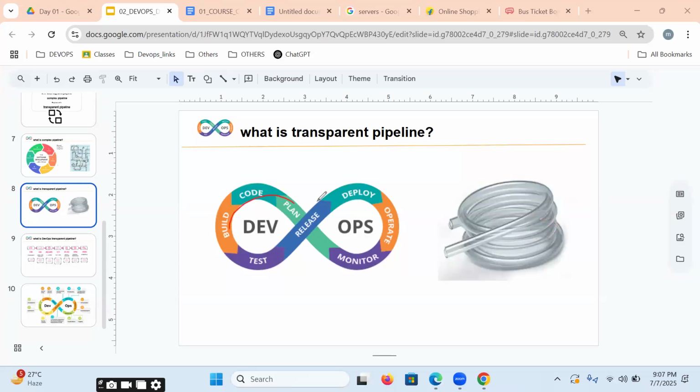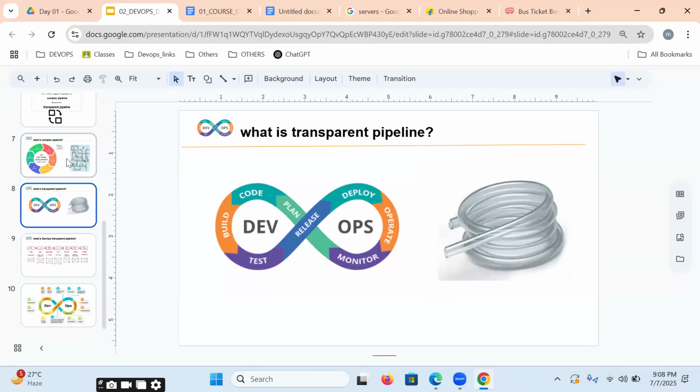The same way, DevOps is an automated transparent pipeline. So we can deliver working software into production as soon as possible. Cost will decrease, quality will increase, and the customer is satisfied. That is the reason we are replacing the complex pipeline with a transparent pipeline.